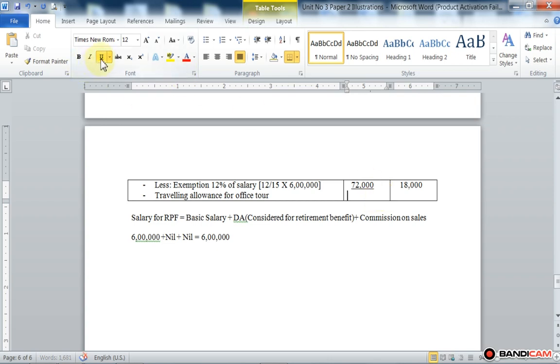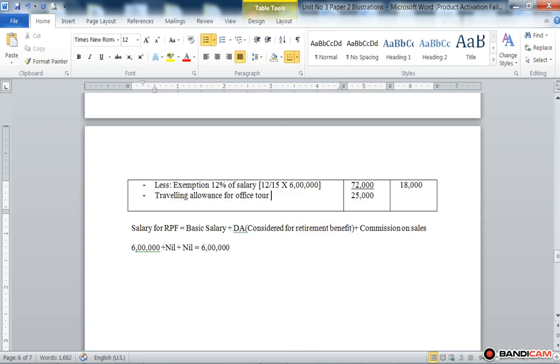But here the SSC only spent rupees 20,000 out of 25,000. So he received the traveling allowance from the employer amounting to rupees 25,000, and the amount spent for the office tour is rupees 20,000.